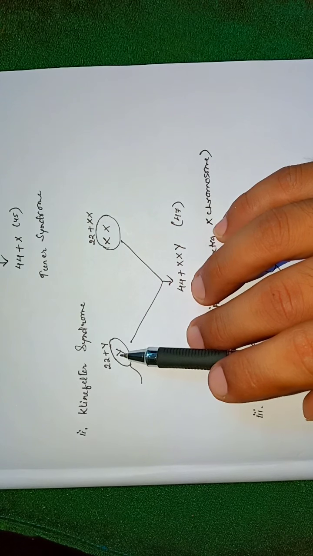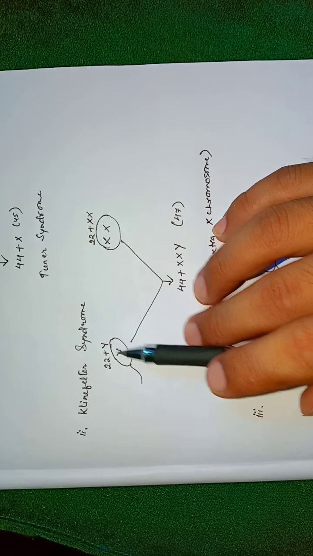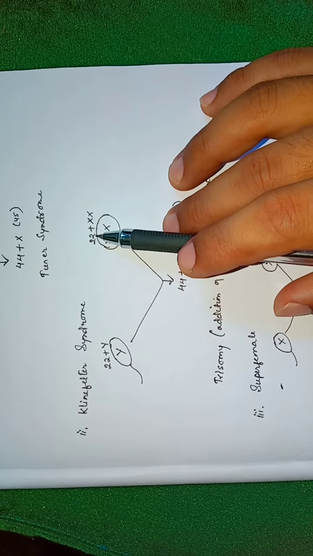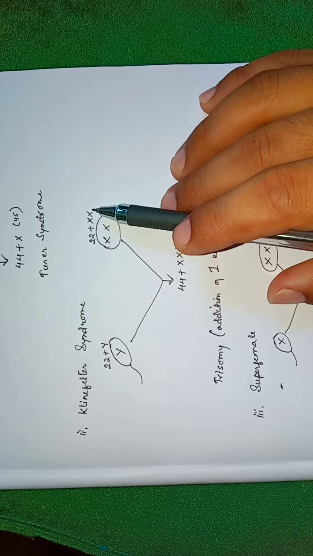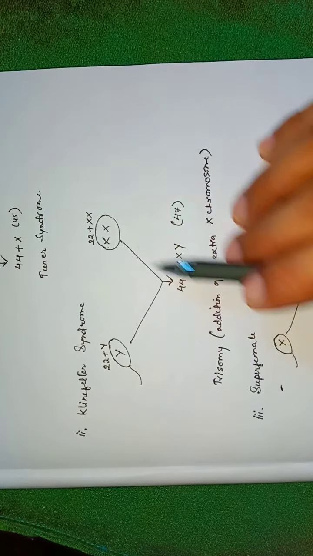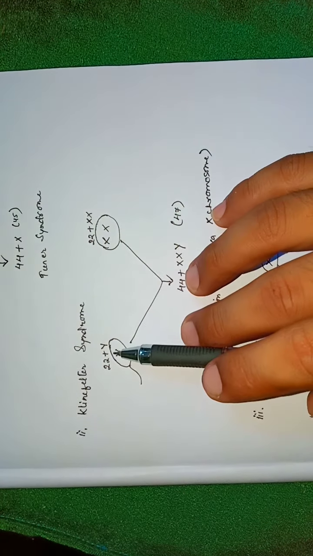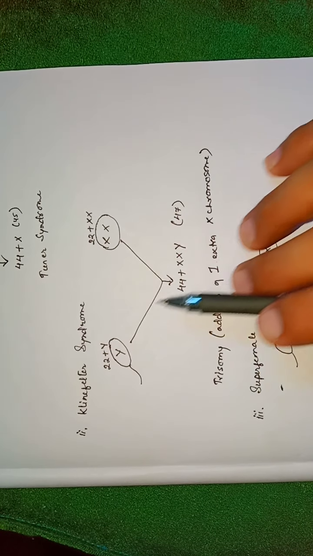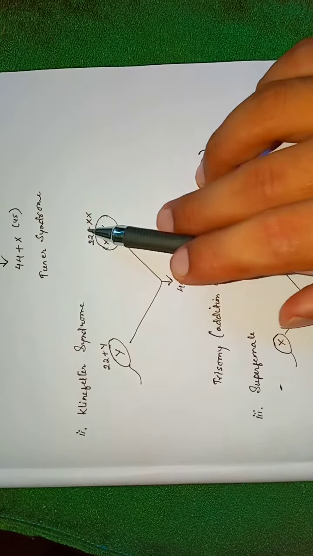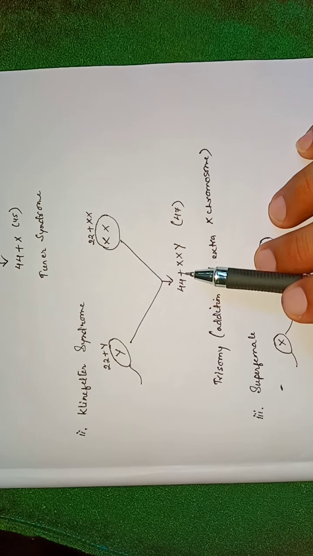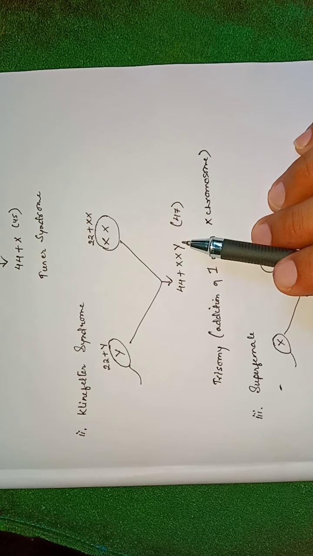So this will contain 22 autosomes and Y sex chromosome. This will contain 22 autosomes and 2 sex chromosomes. So the fusion of these gametes will result in 22 plus 22, 44, 1 Y and 2 X. So 44, 45, 46, 47.